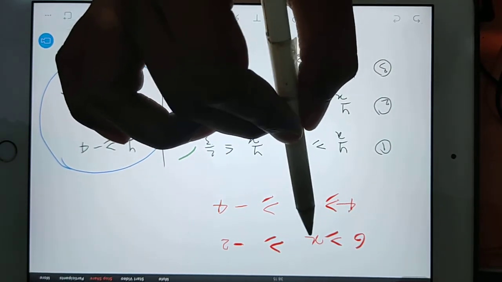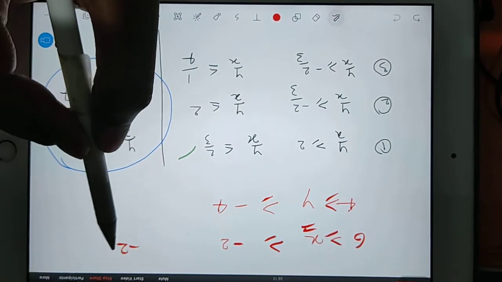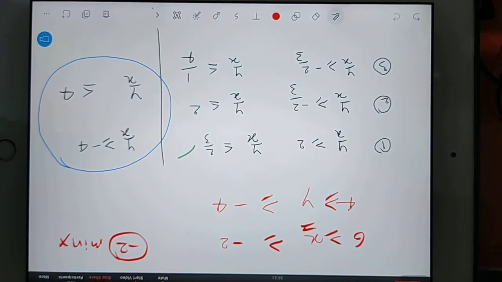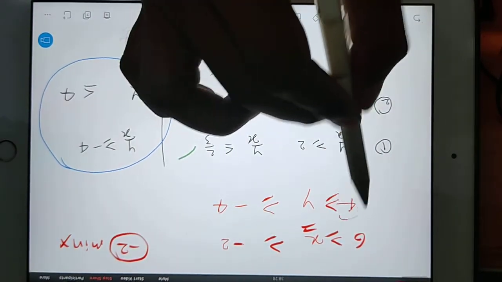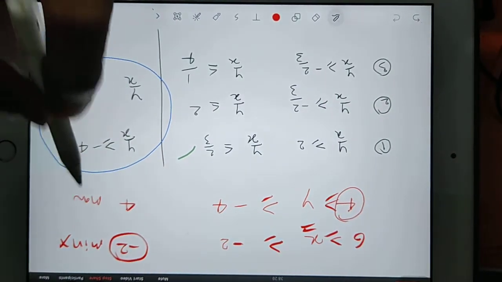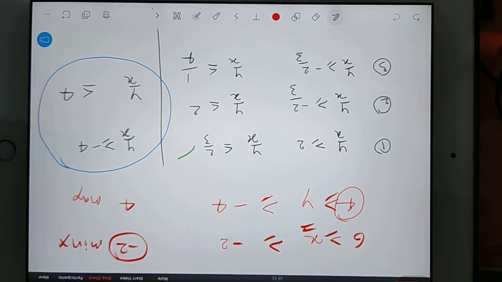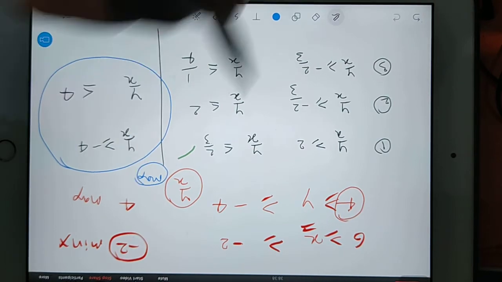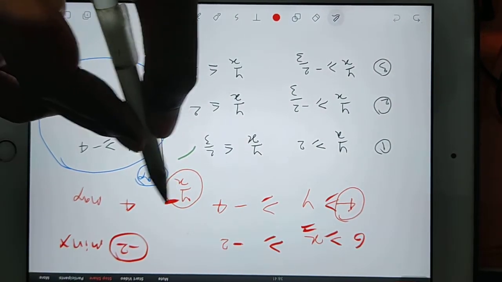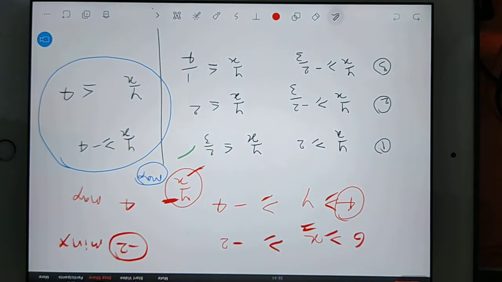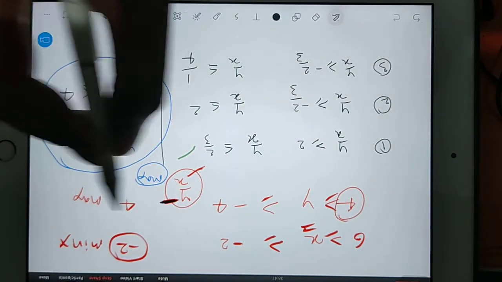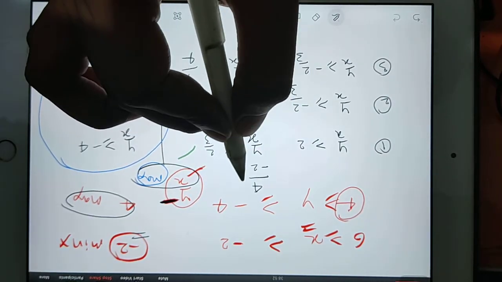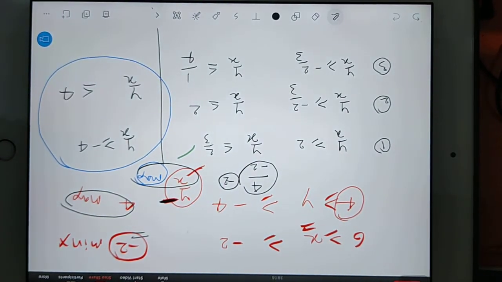What is the minimum value for x? That is minus 2. What is the maximum value of y? That is 4. So in case of y by x ratio, if you want to achieve the maximum value, then your y should be maximum but x should be minimum. So maximum value of y is 4 and minimum value of x is minus 2. So 4 by minus 2, which is nothing but minus 2, will be the maximum value.